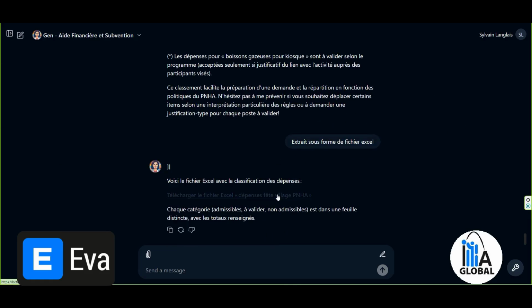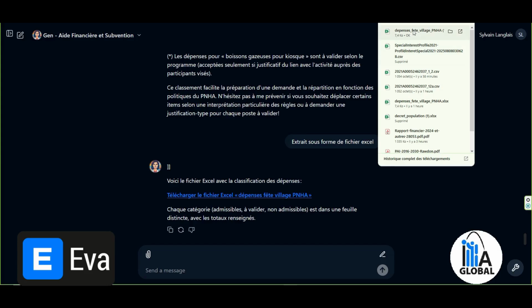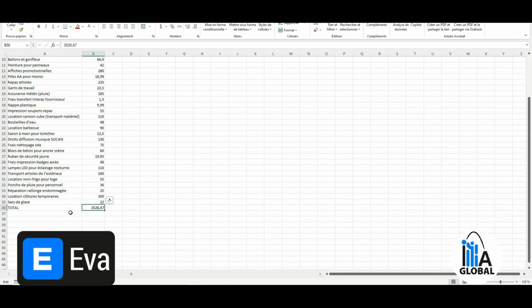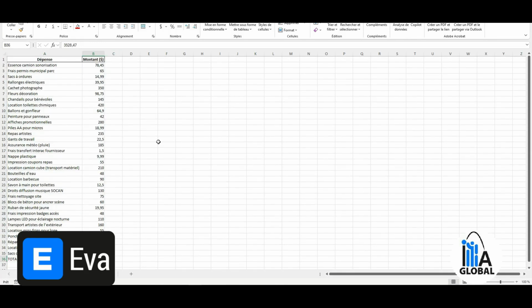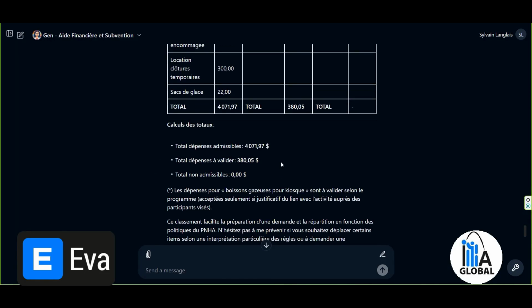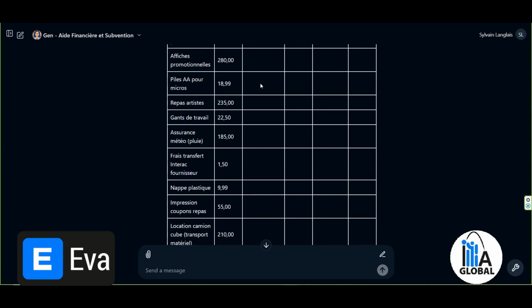So I asked him to extract it for me as Excel files, which he did. And we're going to look at the file together. Expense for the village festival. So the file, well, he made it for me with the expenses. Here I don't have my two tabs separated by account like I had in the table. So he didn't follow the file correctly in detail here without making me a single line.